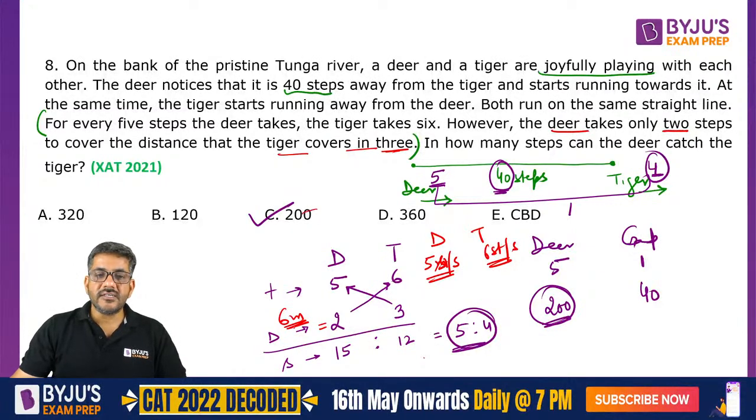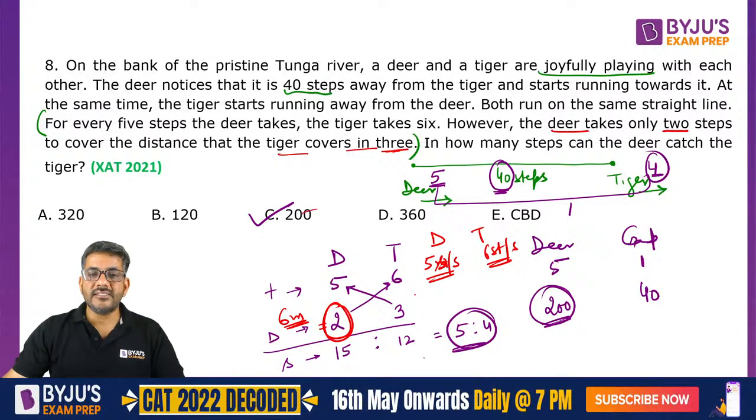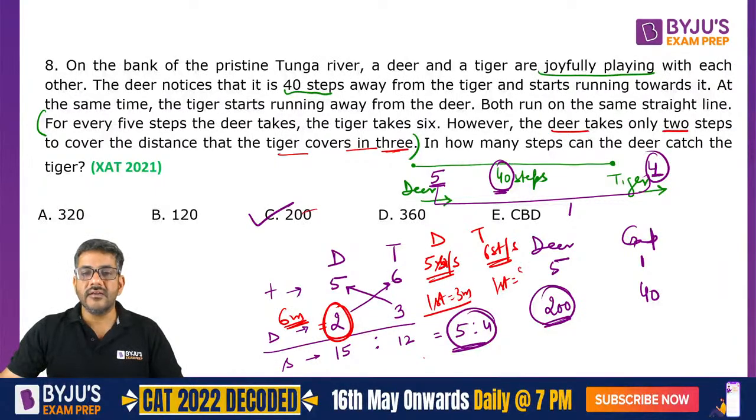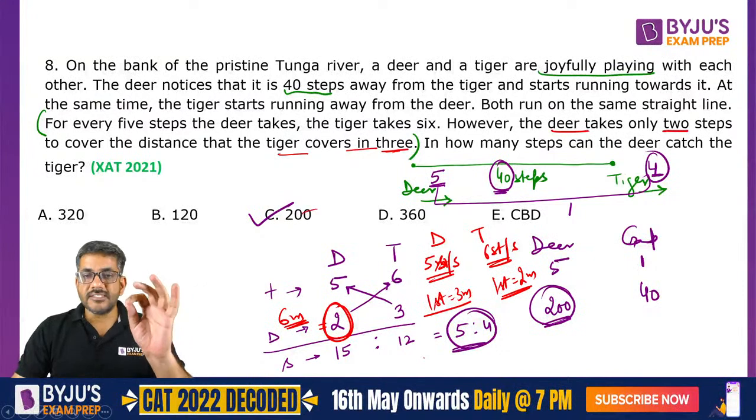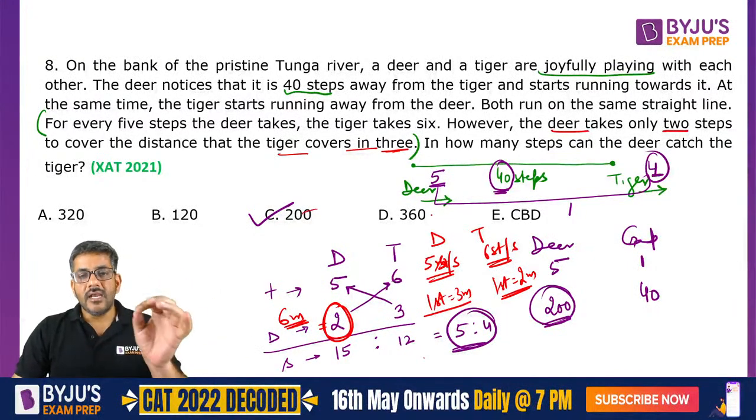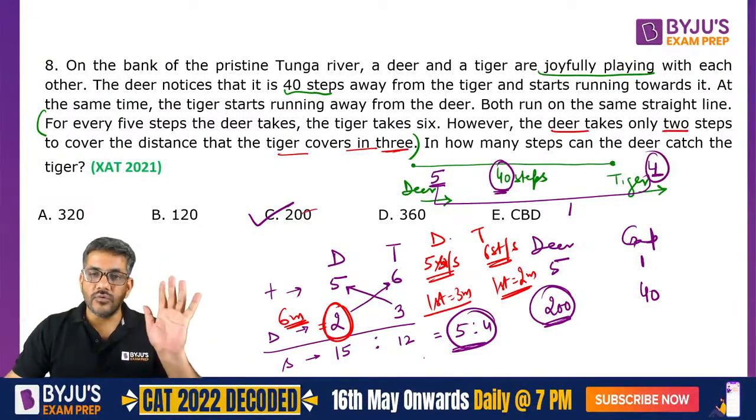So the deer covers 6 meters in 2 steps. So can I say the 1 step of the deer is of 3 meters and one step of the tiger is of 2 meters. I hope you are getting my point. One step of the deer is of 3 meters and one step of the tiger is of 2 meters.